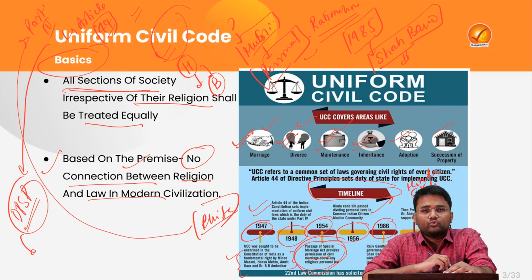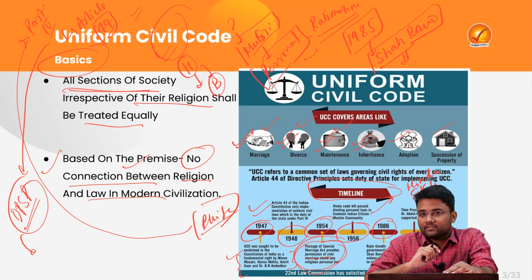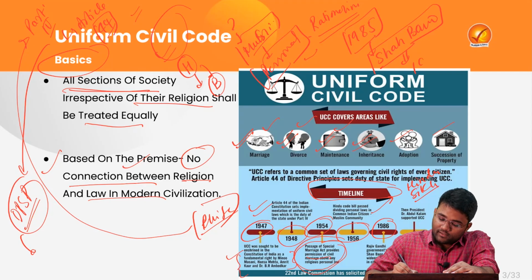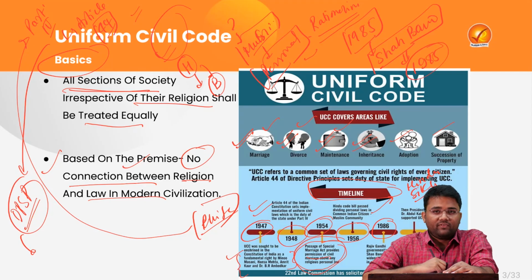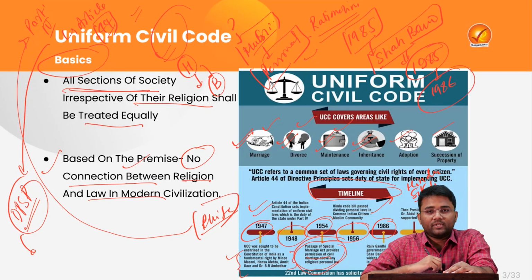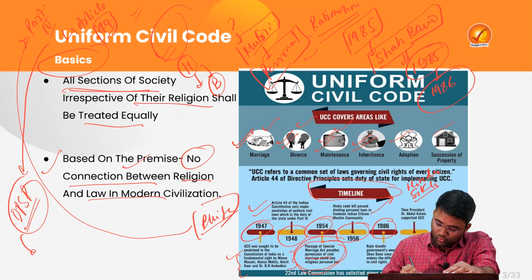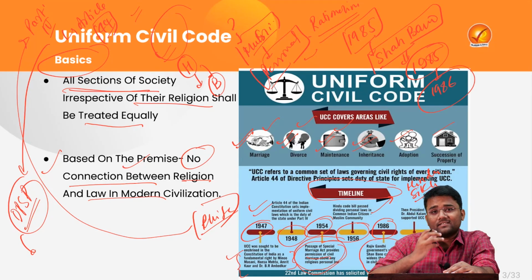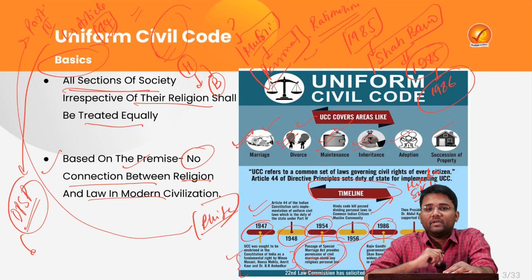She went to the Supreme Court for upholding her rights regarding maintenance after the divorce, and the Supreme Court upheld her right of maintenance after the divorce. This happened in 1985, but the Rajiv Gandhi government in 1986 overturned this particular judgment through an Act of Parliament. This showed that the government is still not very sure about the implementation of the Uniform Civil Code in India.